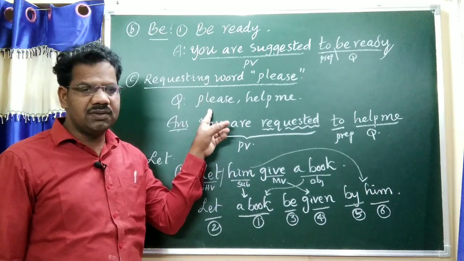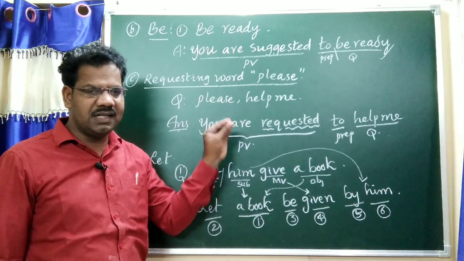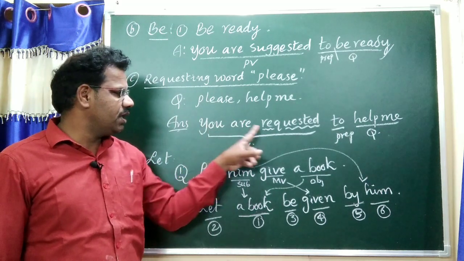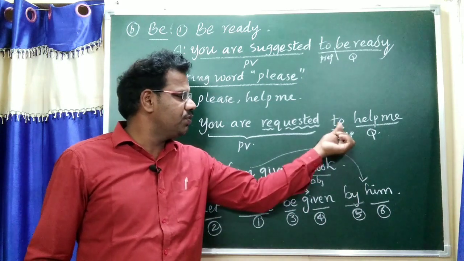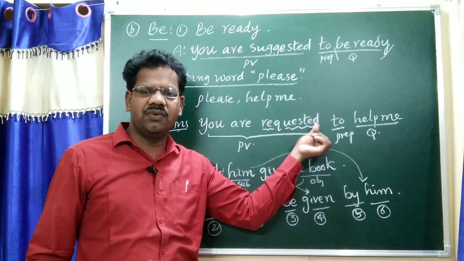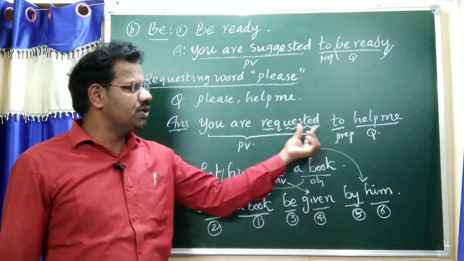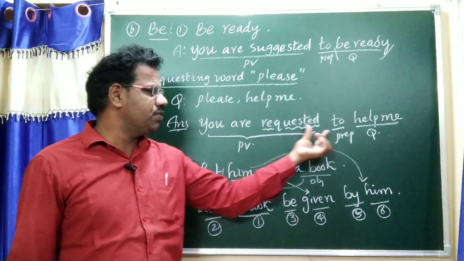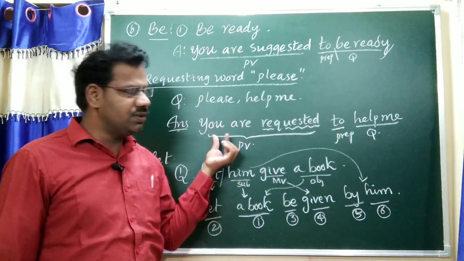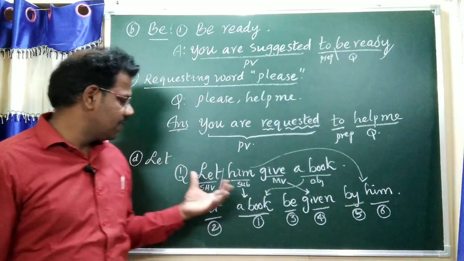Suppose it is negative: please don't help me. If it is negative, then the answer is: you are requested not to help me. Before the "to" only we should apply the negative word "not." Okay. You are requested not to help me. If it is positive, you are requested to help me. If it is negative, you are requested not to help me.